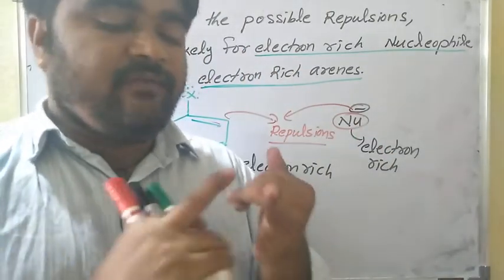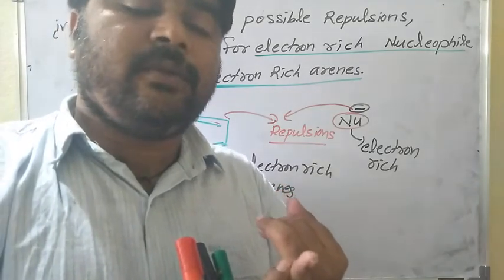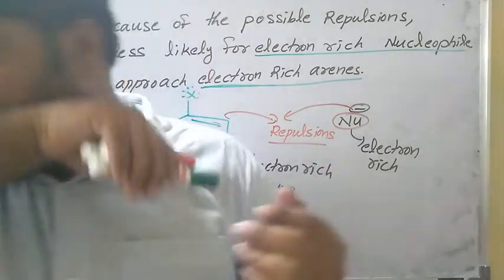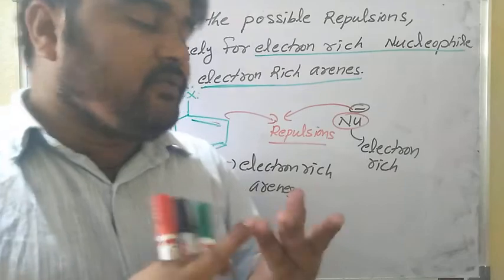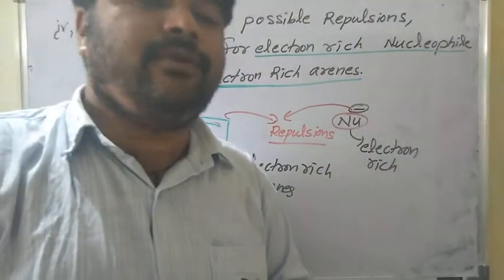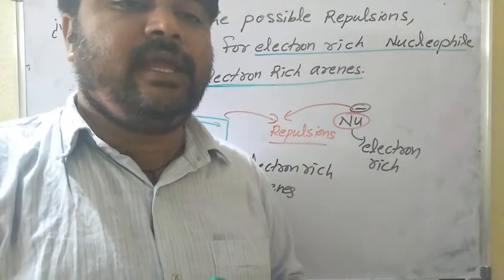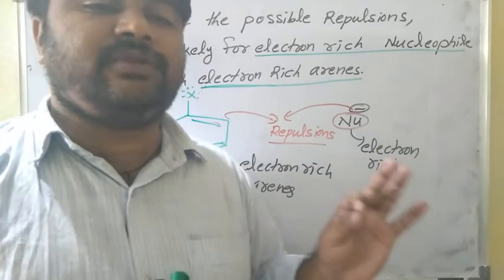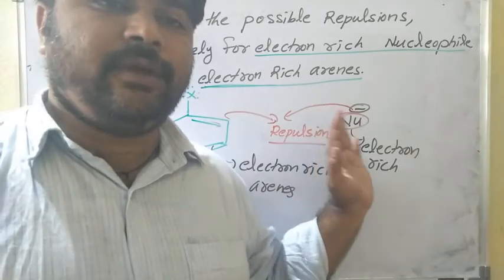There are four reasons. One is the resonance effect. Second is the difference in hybridization of the carbon atom attached to the carbon halogen bond. Third is the instability of phenyl cation. Fourth is the repulsion between electron rich arenes and electron rich nucleophiles. This is the concept. Why haloarenes do not undergo nucleophilic substitution reactions, this is the reason. It is very important. Okay, thank you.